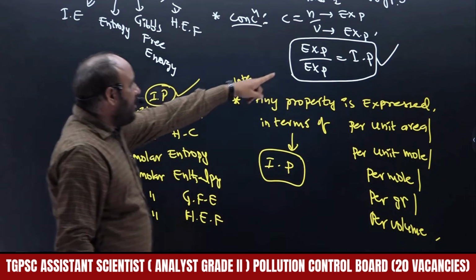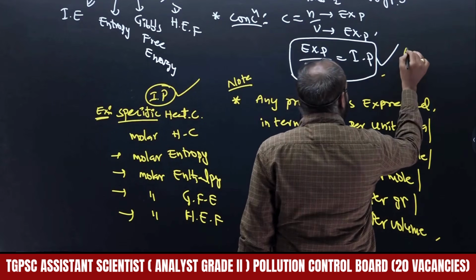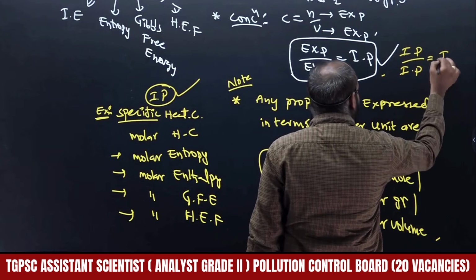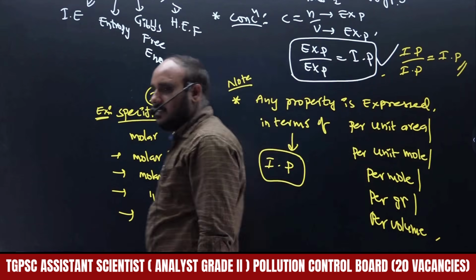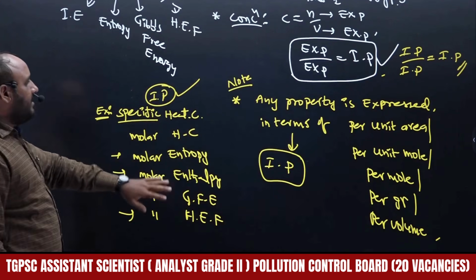And the ratio of extensive property by extensive property becomes an intensive property, and also the ratio of intensive property by intensive property is also an intensive property only, right?